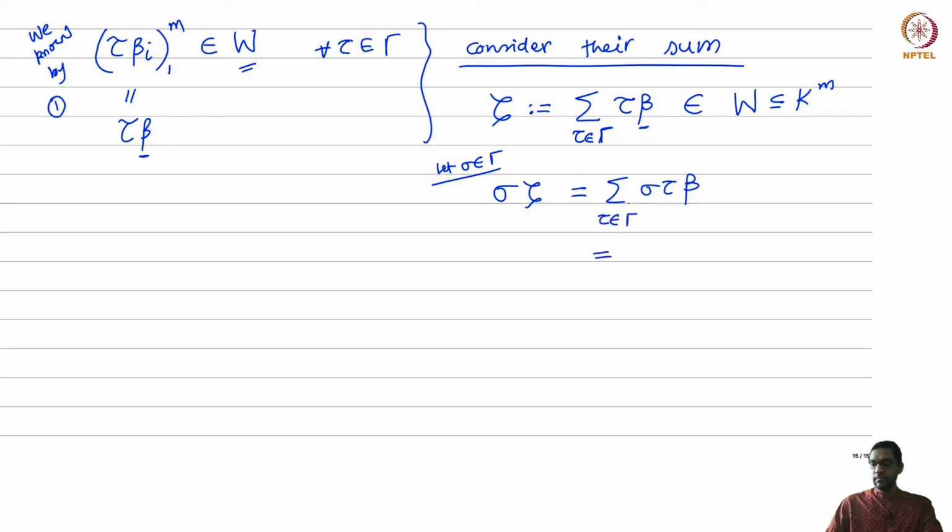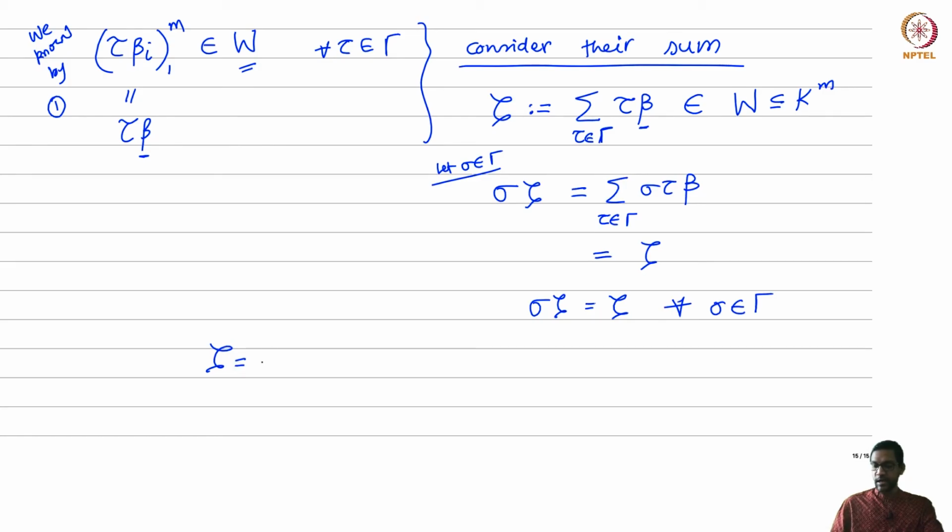Okay, but when tau runs over gamma, sigma tau also runs over gamma, possibly in a different order. So this is actually the same as zeta again. This is just the same sum, except that the terms may appear in some other order. Okay, so this is the key property. So sigma zeta is actually equal to zeta for all elements sigma in gamma. So what does that mean?